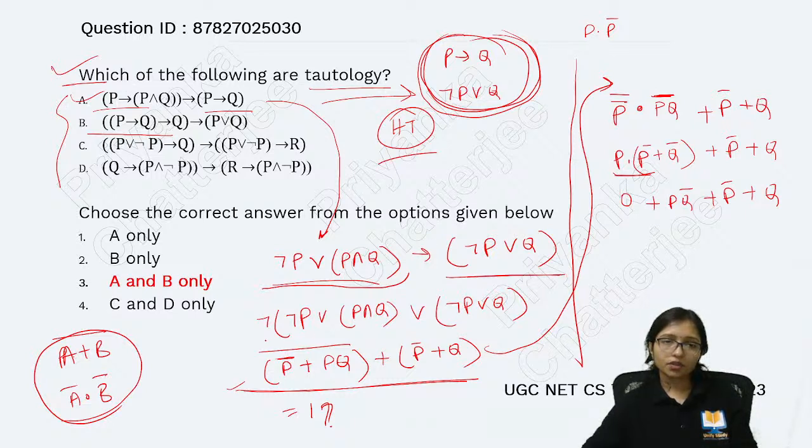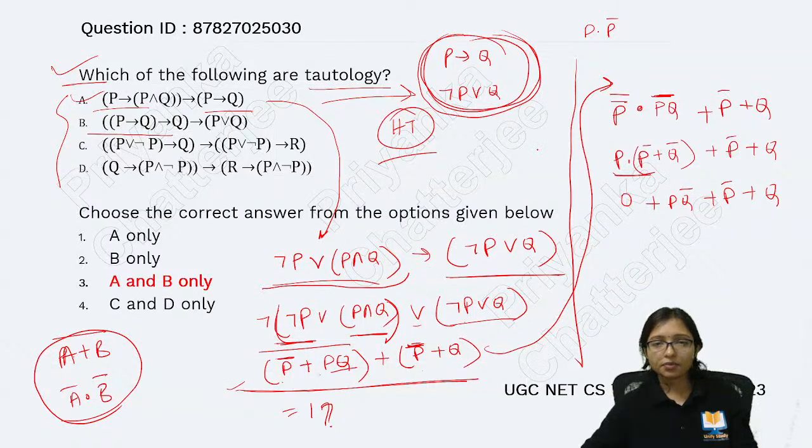Then the negation of not P or P and Q, then plus, it is P bar plus PQ, then whole bar plus P bar plus Q. Yeah, then P bar plus Q.